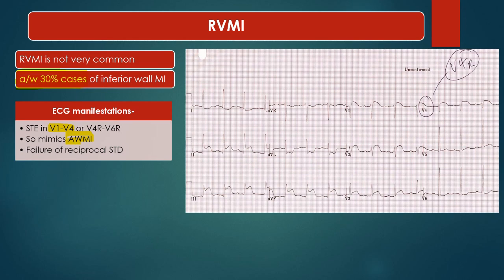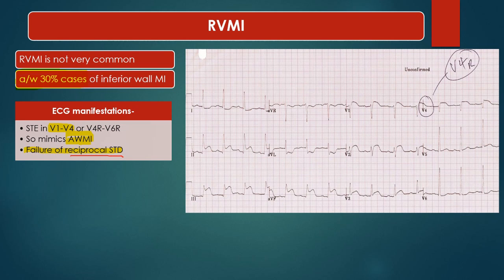But in anterior wall MI there will be reciprocal ST depression, whereas in RVMI there is failure of manifestation of reciprocal ST depression. So we can differentiate RVMI from AWMI on the basis of reciprocal ST depression.